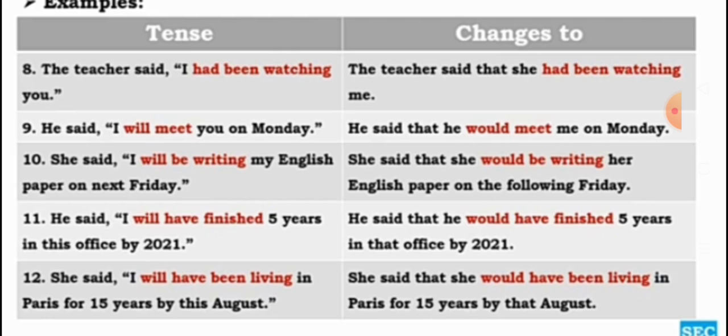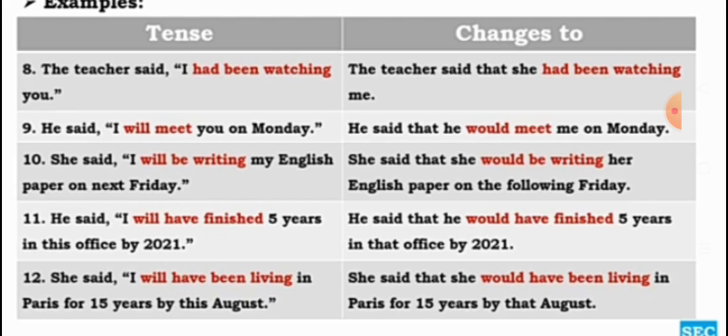She said, "I will be writing my English paper next Friday." Future continuous tense. She said that she would be writing her English paper the following Friday. Next Friday becomes the following Friday, will becomes would.